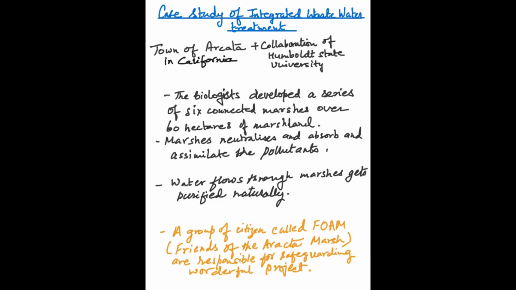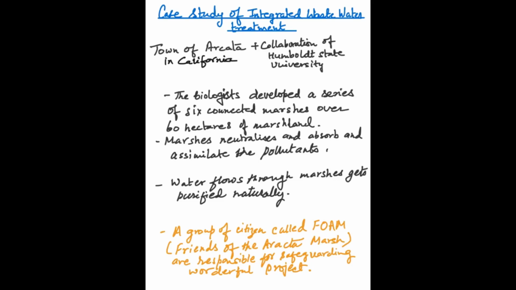So with the collaboration of Humboldt State University, the scientists of this university and the people of this city together developed a series of six connected marshes over 60 hectares of marshland. These marshes neutralize and absorb the pollutants from the wastewater, and when the water flows through the marshes, it gets purified naturally. They did this activity and got very good results.